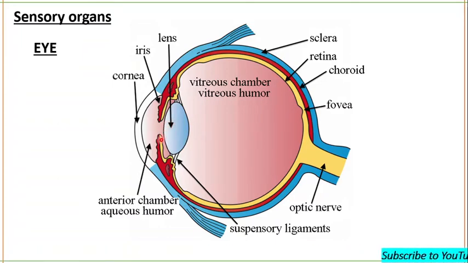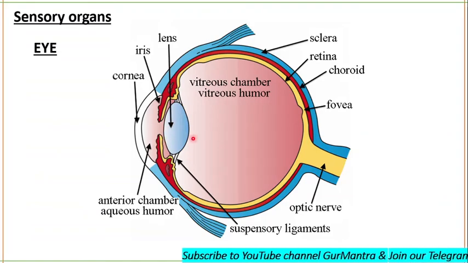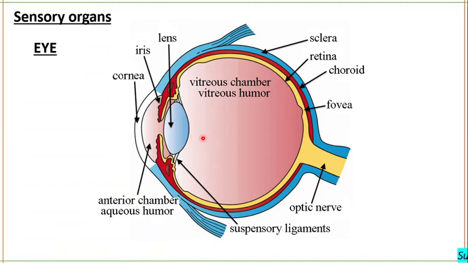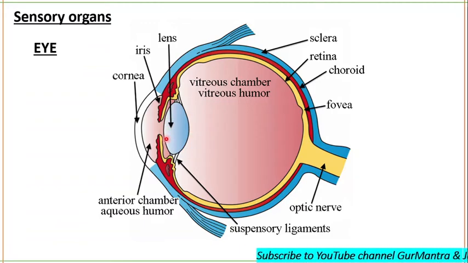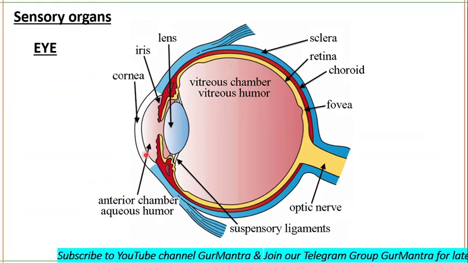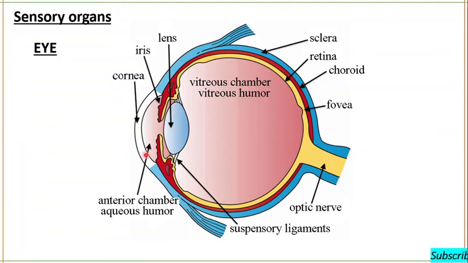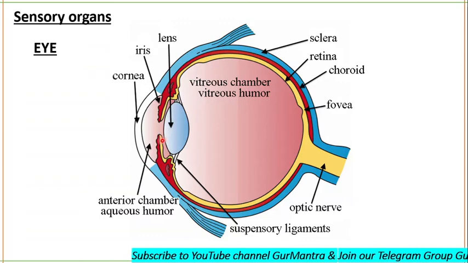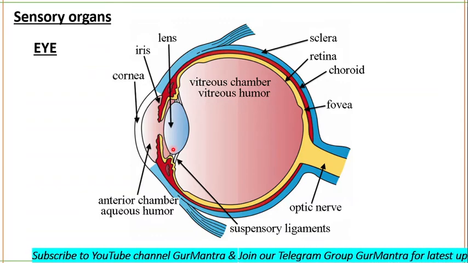The anterior segment has the cornea and iris, and it has two chambers. The anterior chamber is between the cornea and the iris, and the posterior chamber is between the iris and the lens.